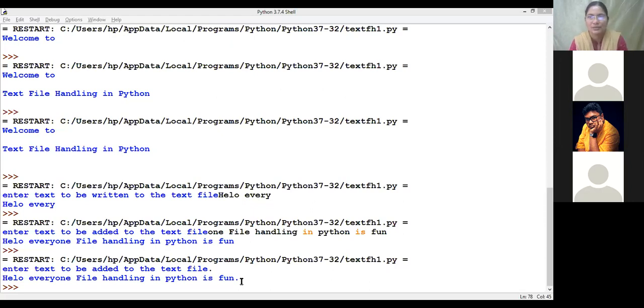Ma'am, we're not able to see the coding part. Everyone is facing the same problem. My screen sharing is on only. Ma'am, the coding which you're doing, we are not able to see that. You're not able to see in the sense that color is not visible, or some part of the code is visible? Ma'am, the output is visible, but the coding which you're doing is not visible. Okay, let me share once again.